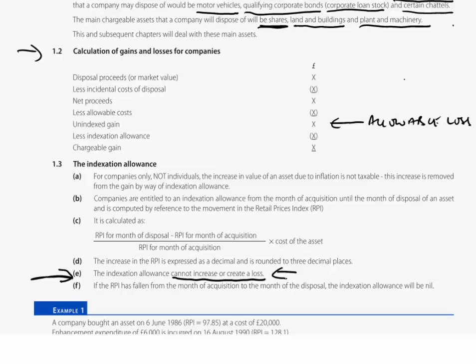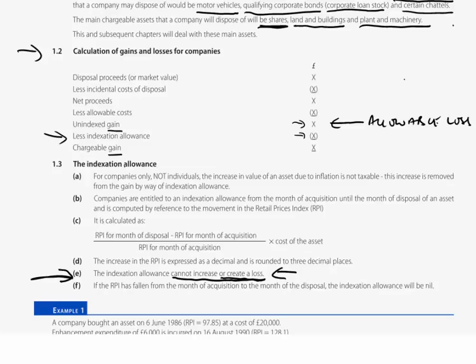But if it is an unindexed gain, then we are able to deduct this new component, indexation. Now notice what we've said, cannot increase nor can it create a loss. So that deduction there for indexation allowance, once you have computed it, cannot be greater than the unindexed gain. You cannot turn what was an unindexed gain into an allowable loss.